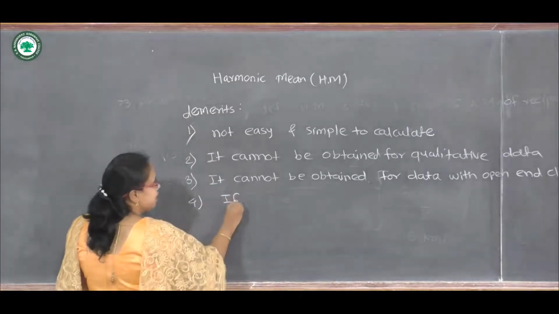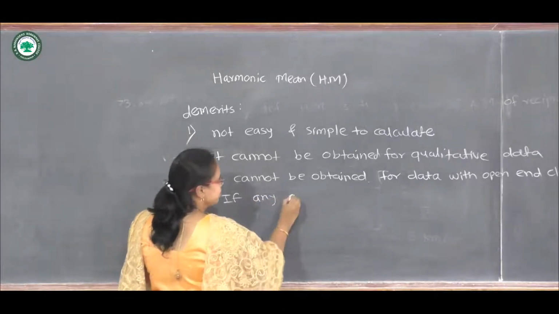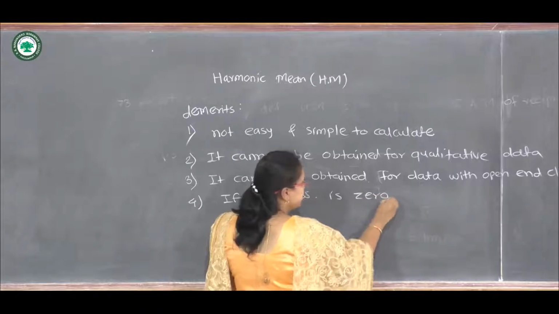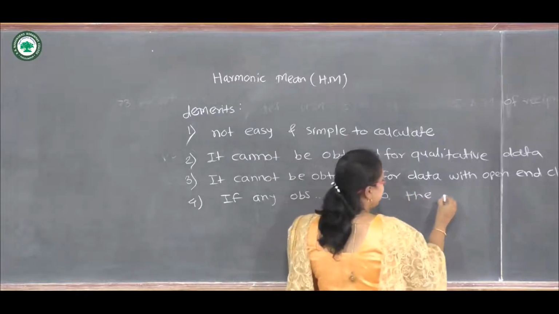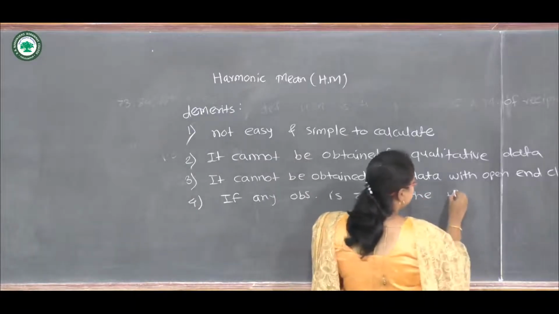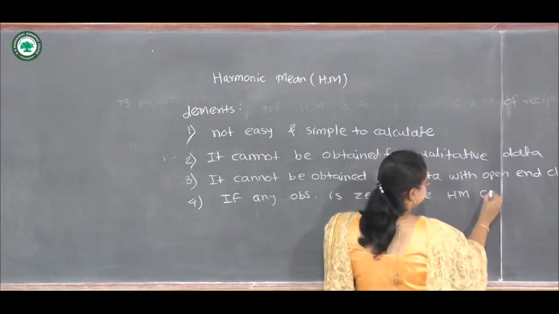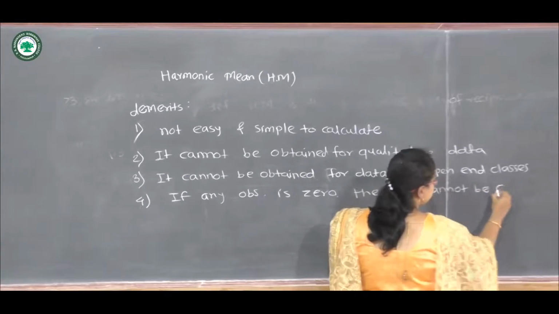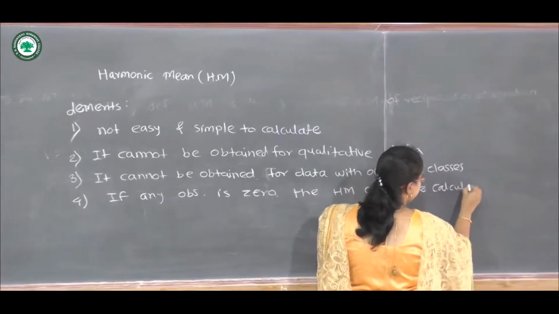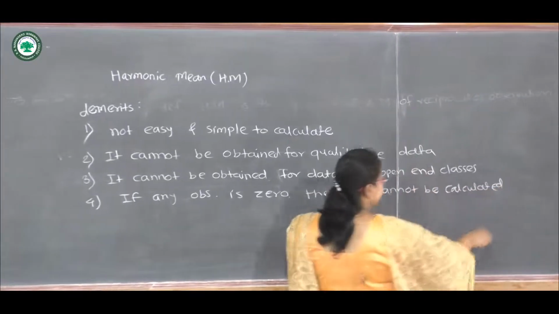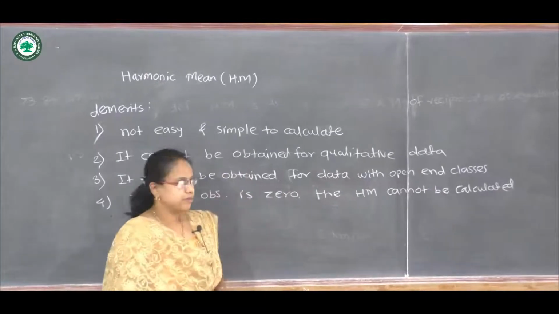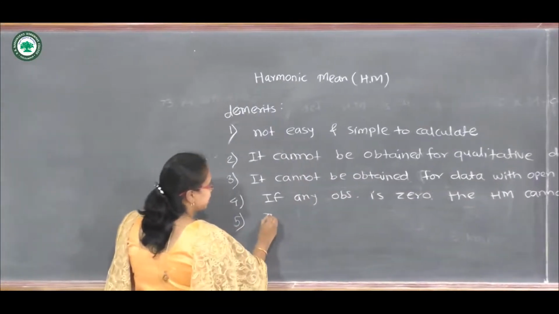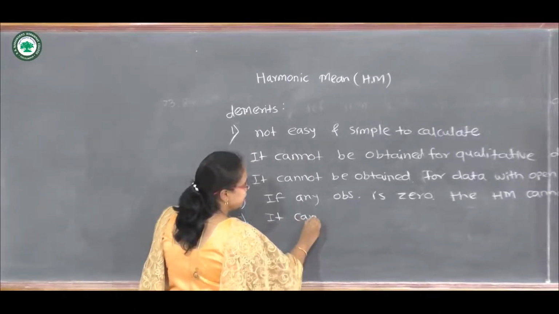Then if any observation is 0, we cannot get the harmonic mean. Also, there are a few more demerits, like it cannot be shown graphically.